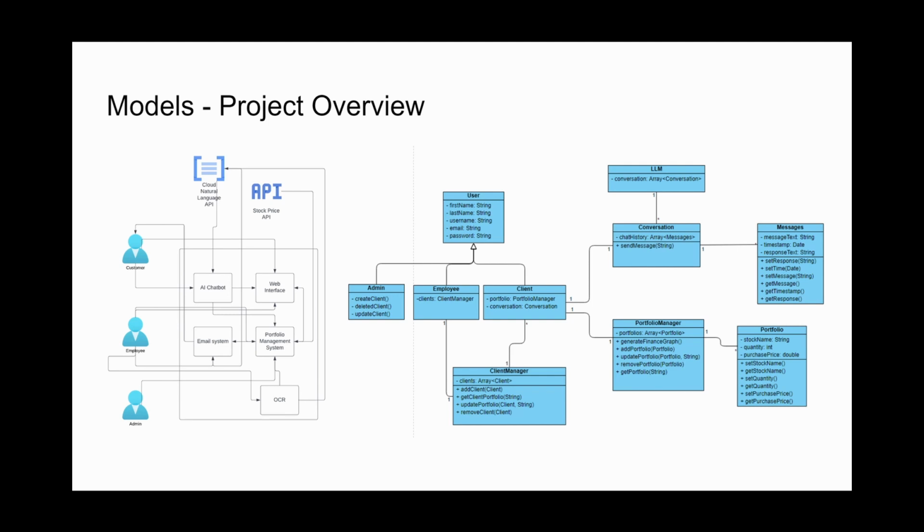Class diagram. User is an interface, and we have three different types: admin, employee, and client. Admin has the basic tools to create users, and employee has a list of clients through the client manager. The client manager stores the array of clients, and that allows the employee to access the client portfolios. Client has a portfolio manager and a conversation.